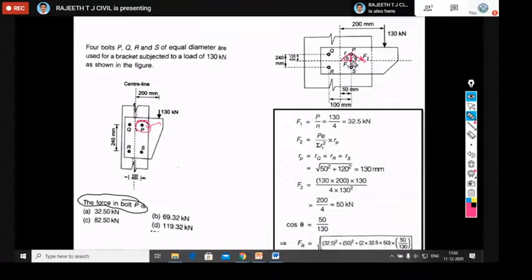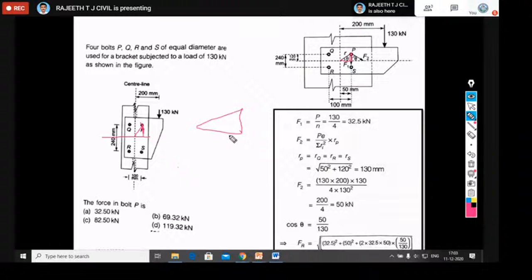So theta is equal to, again you should apply the formula. What is that formula? Tan theta equal to 150 by 130. Okay, one second please. So here, for theta, the distance between these two is 240 by 2, 120.